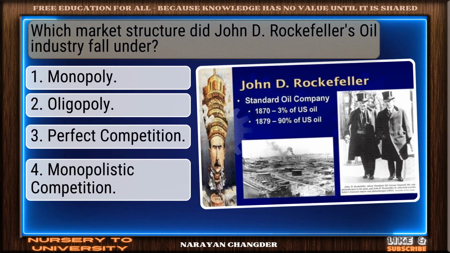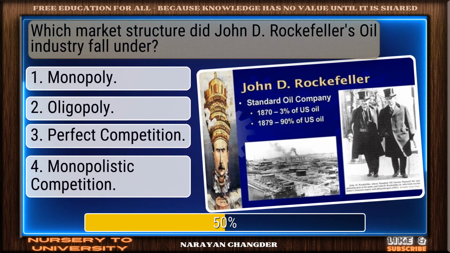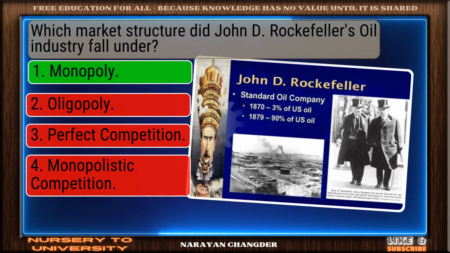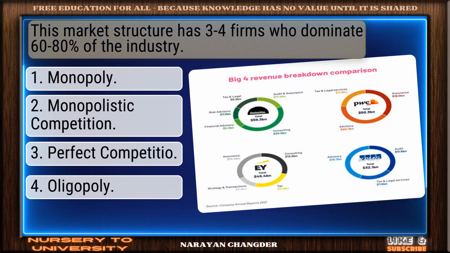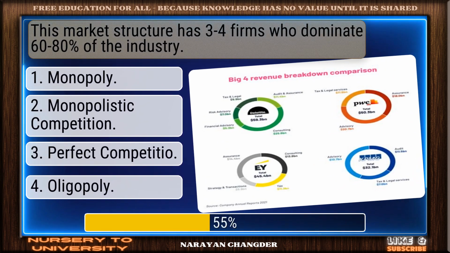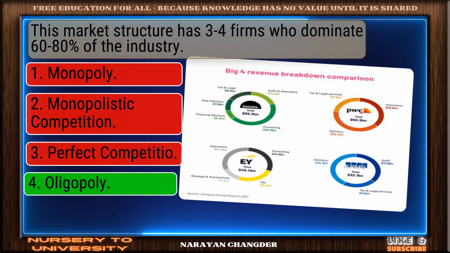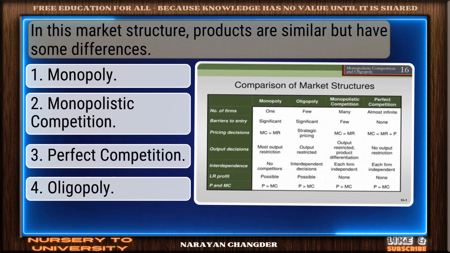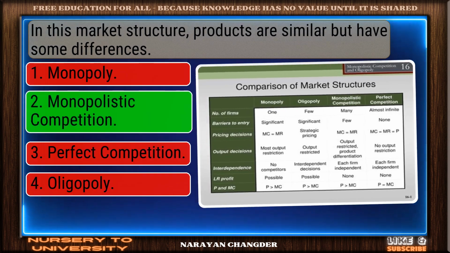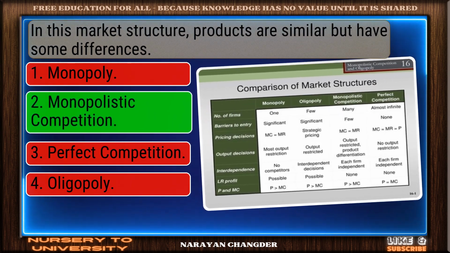Which market structure did John D. Rockefeller's oil industry fall under? Correct response. Monopoly is the most accurate answer. This market structure has 3-4 firms who dominate 60-80% of the industry. Solid response. Oligopoly is a valid choice. In this market structure, products are similar, but have some differences. Perfect. Monopolistic competition is the correct choice.